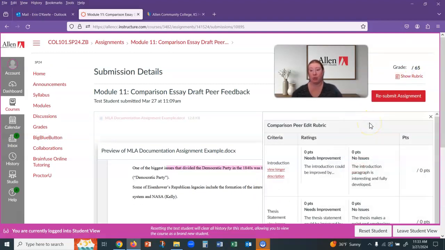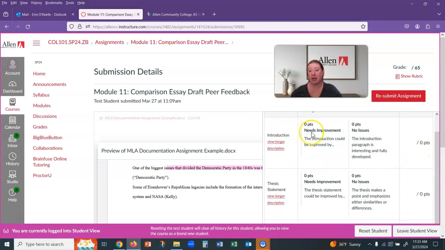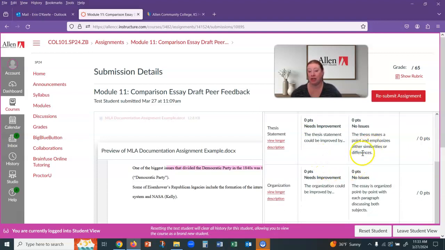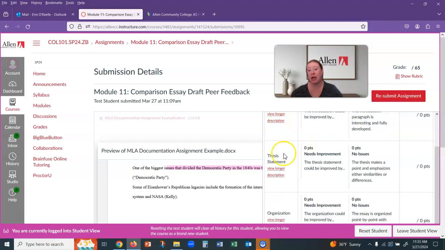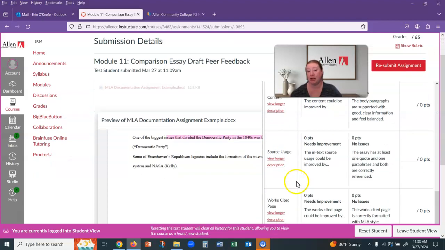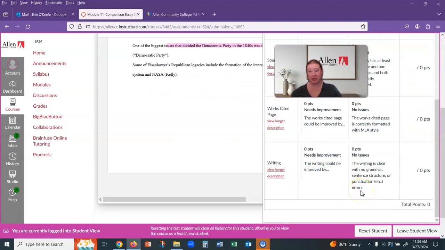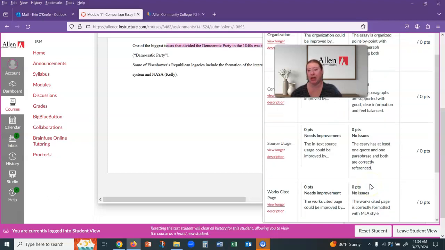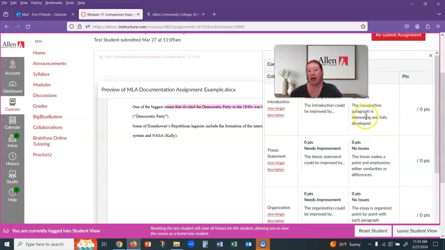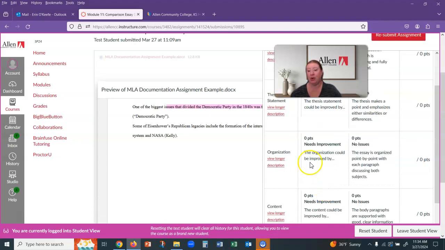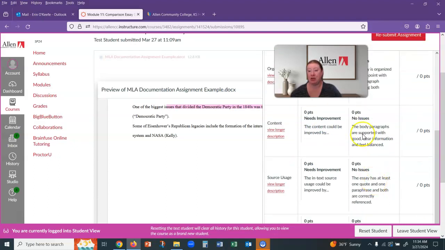Now, I can't show you what it looks like from your view because I'm not in as a peer editor at the moment. I'm just viewing my own rubric, but basically it'll pop up here on the side and you'll have the option to click on either needs improvement or no issues for each section of the criteria. So introduction, thesis, organization, content, source usage, works cited page, and writing, just writing style and grammar and that sort of thing.